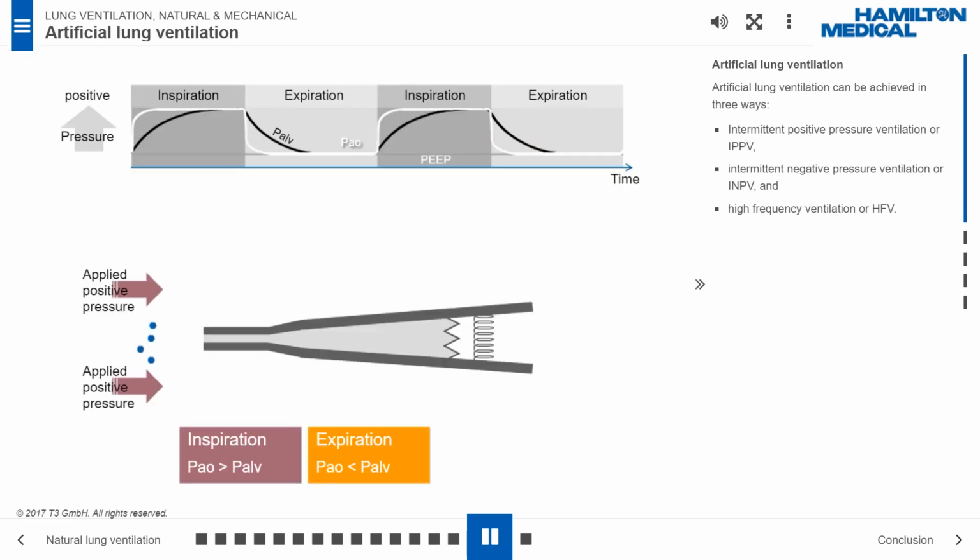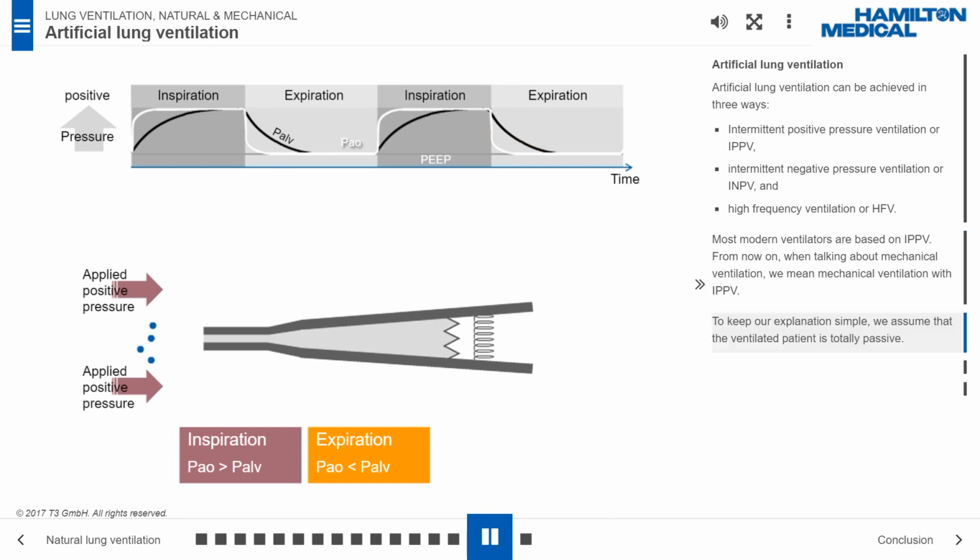Artificial lung ventilation can be achieved in 3 ways: intermittent positive pressure ventilation, or IPPV, intermittent negative pressure ventilation, or INPV, and high-frequency ventilation, or HFV. Most modern ventilators are based on IPPV. From now on, when talking about mechanical ventilation, we mean mechanical ventilation with IPPV. To keep our explanation simple, we assume that the ventilated patient is totally passive.